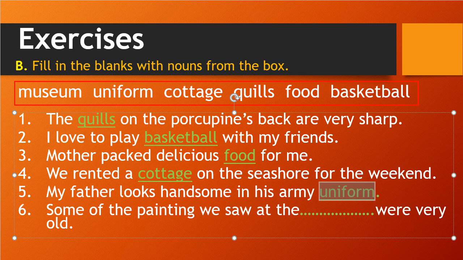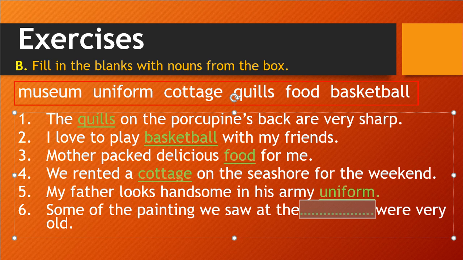Okay, and the last, sixth one, is some of the paintings we saw at the blank were very old. So where can we keep old paintings? That is in a museum. Mostly those things we keep in a museum.